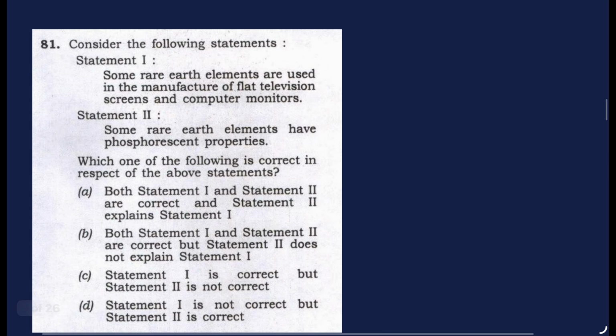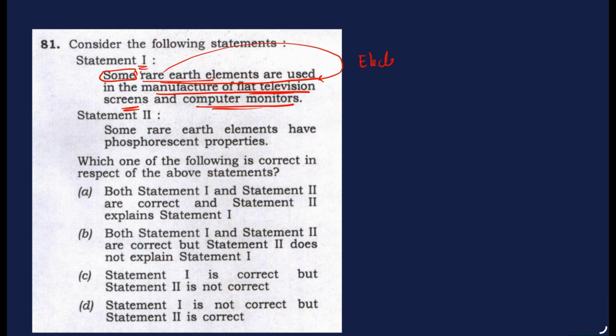So next question, statement 1. Some rare earth elements are used in manufacturing of flat television screens and computer monitors. So when we see the statement, they're saying some rare earth elements. So out of many rare earth elements, there can be at least one which could be used in flat televisions and computer monitors. We know from a fact that rare earth elements are used in electronic industries. So from this we can correlate that they could be used here.